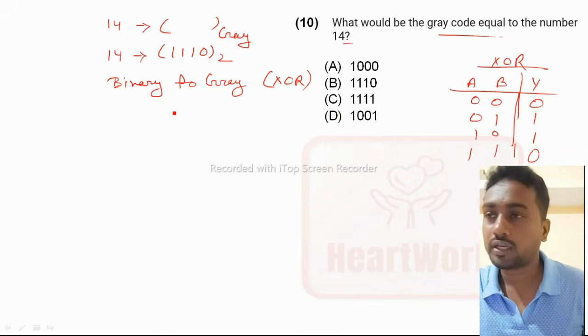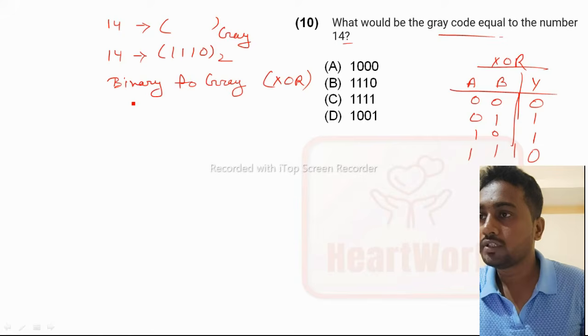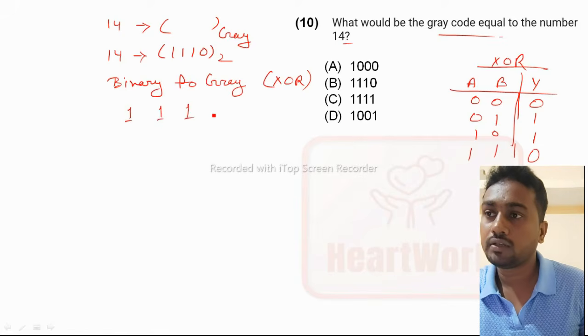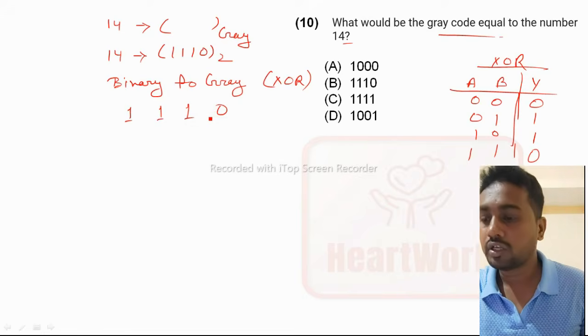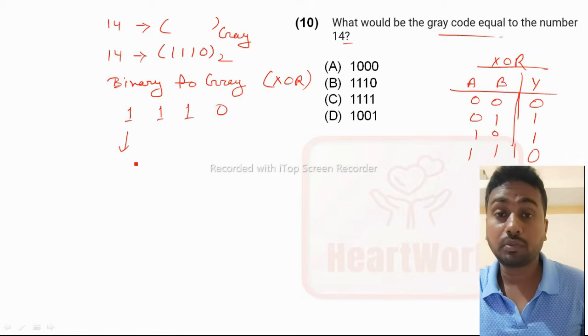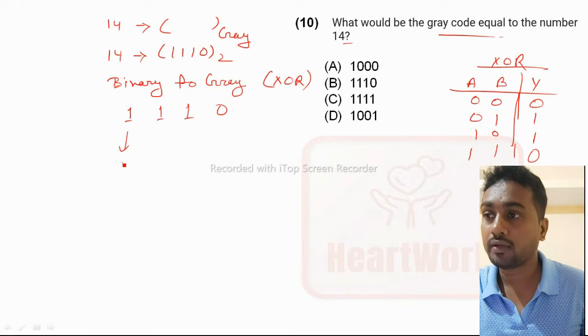So for binary to gray conversion, what do you need to do? This is the binary code, 1 1 1 0. Now you have to convert it into gray. First, the MSB bit stays the same, so you write 1.